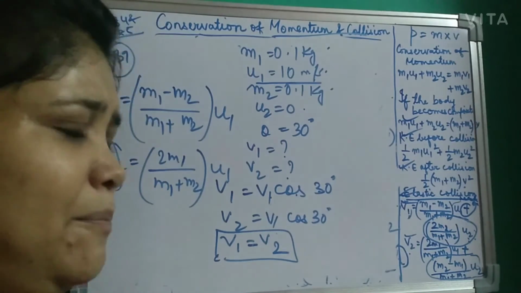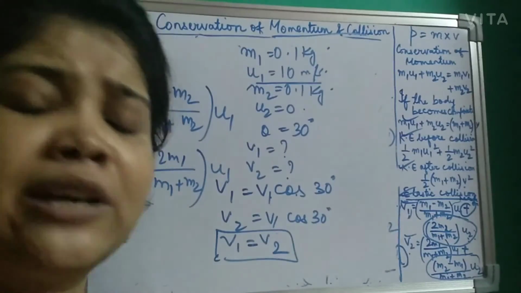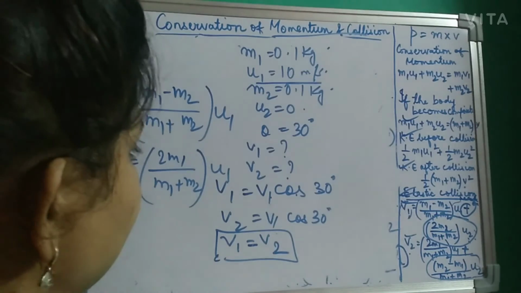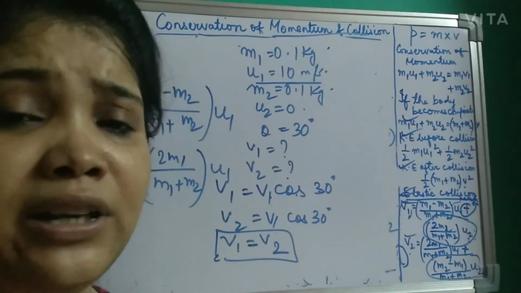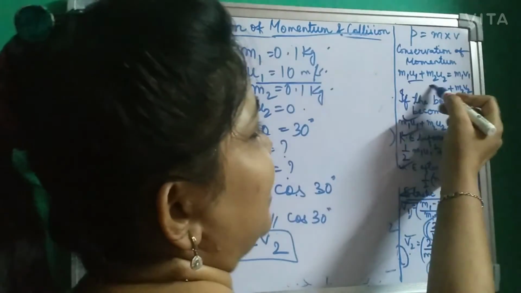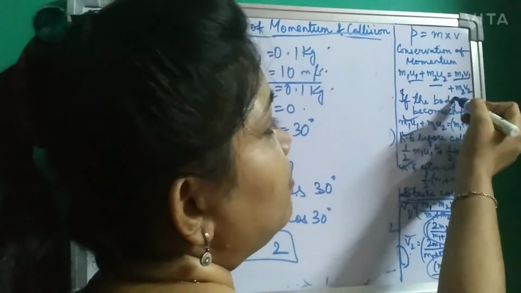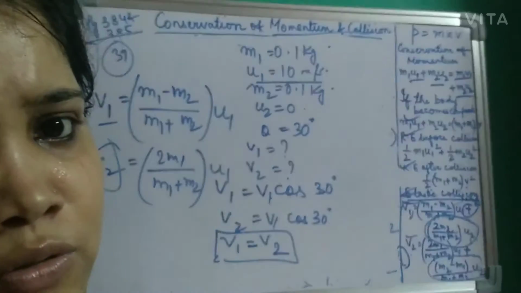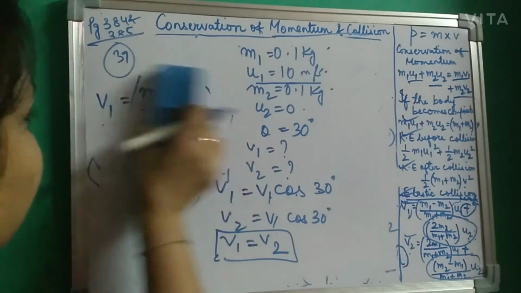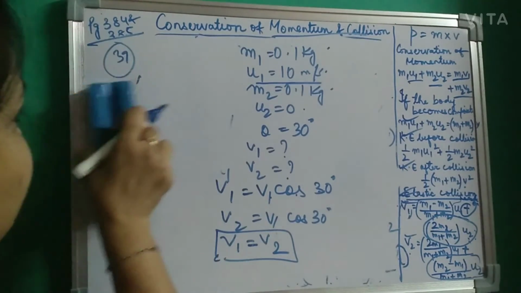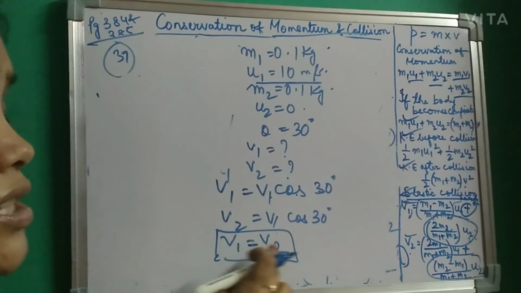Or you can apply the conservation of momentum also. You can do this sum in this way also. If you want, you can use the conservation of momentum, which is M1 U1 plus M2 U2 is equal to M1 V1 plus M2 V2. Just remember V1 is equal to V2.